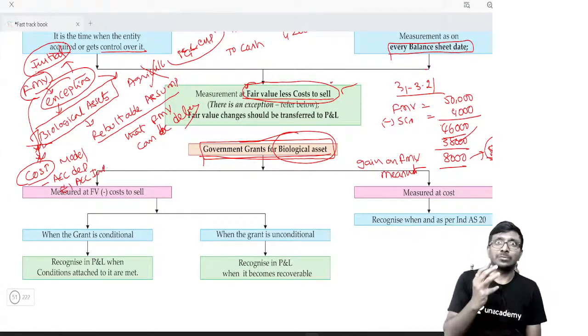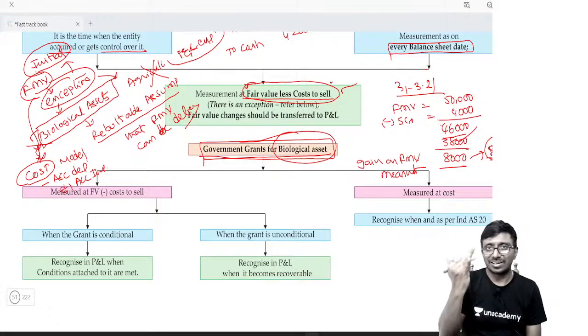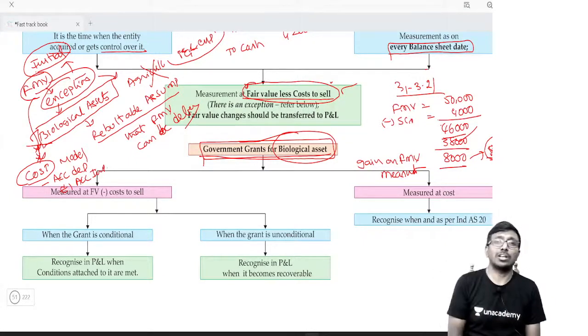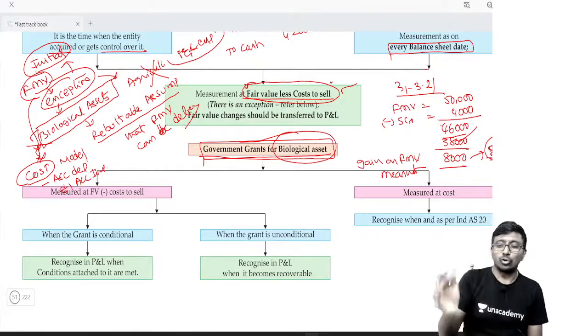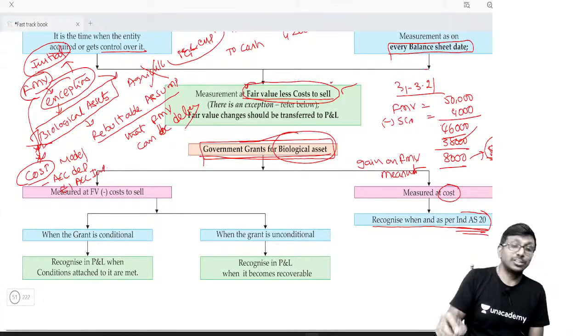If it comes, the first question is, are you following the fair market value model or the cost model? Cost model applies in the rare circumstance where you can prove initially that fair market value cannot be measured. If you are following the cost model, you have to follow the rules of Ind AS 20.